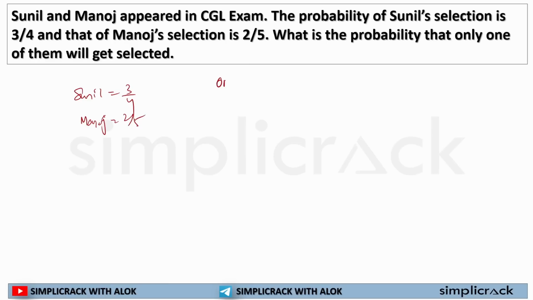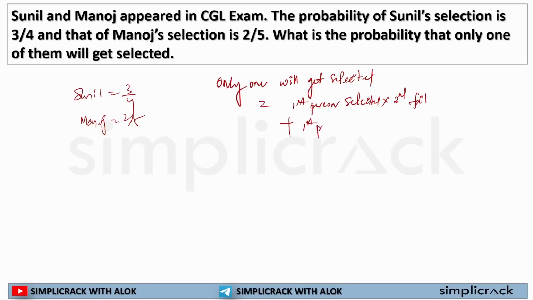See, when it is asked only one will get selected, the scenario will be like this. First person selected, so second person failed, or first person failed, then the second person selected, because this is how only one will get selected, right?